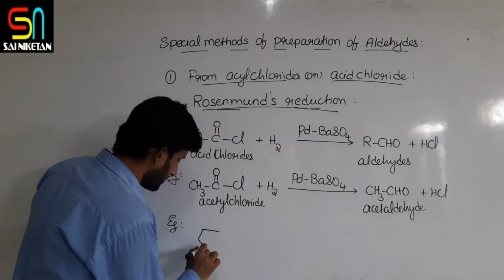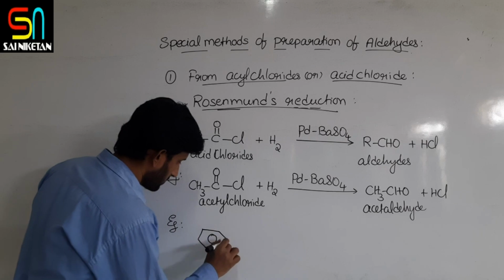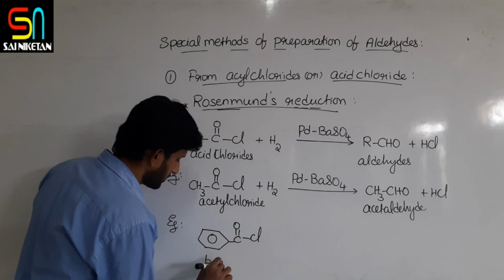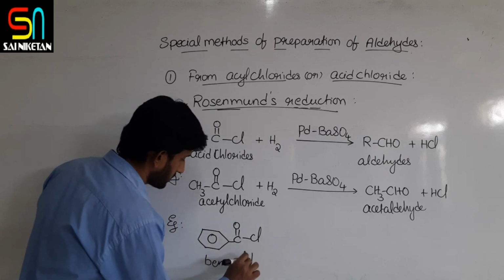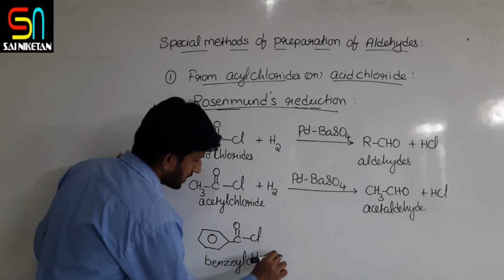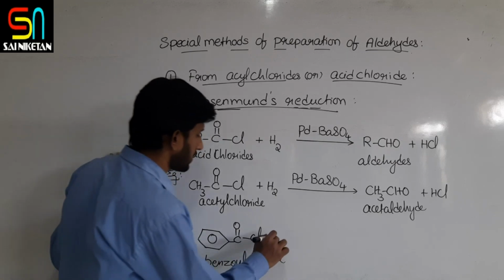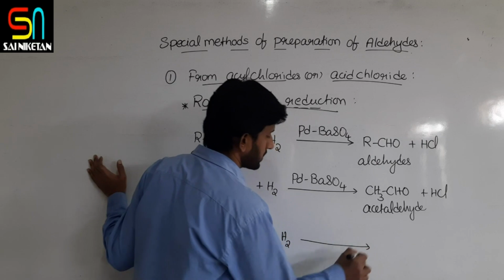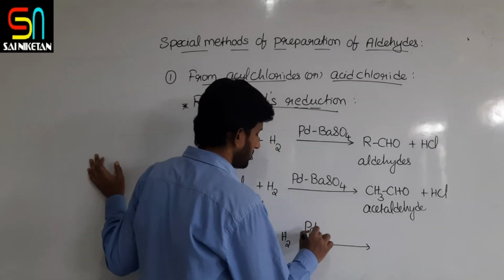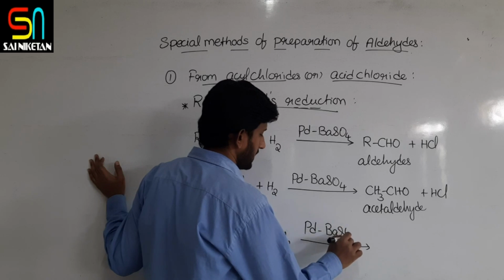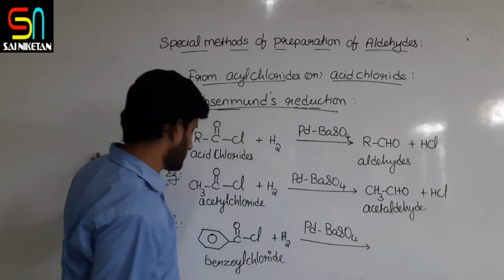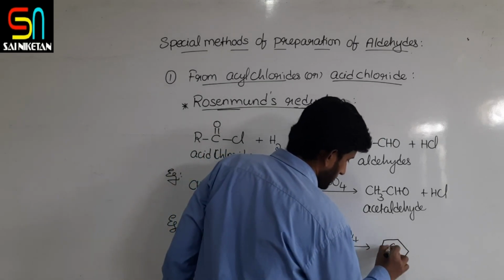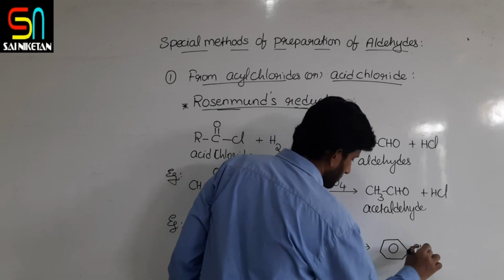Benzoyl chloride. So you can synthesize aromatic aldehydes also. Benzoyl chloride on hydrogenation with the palladium barium sulfate catalyst produces benzaldehyde, or benzene carbaldehyde.